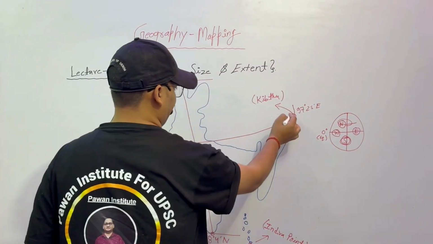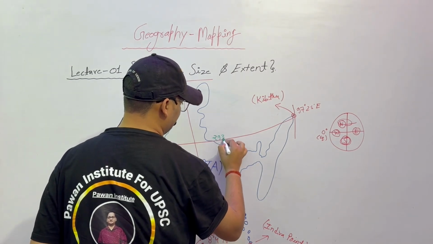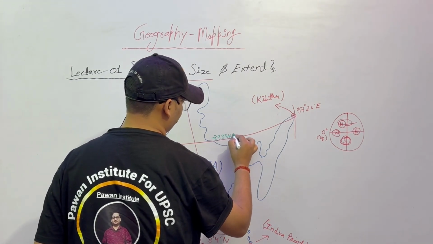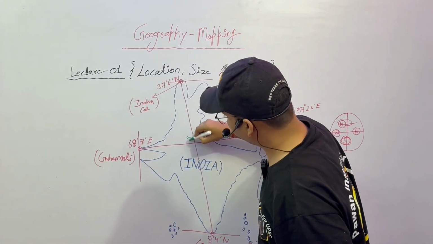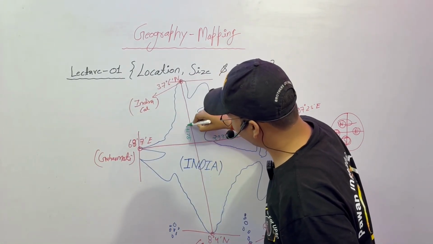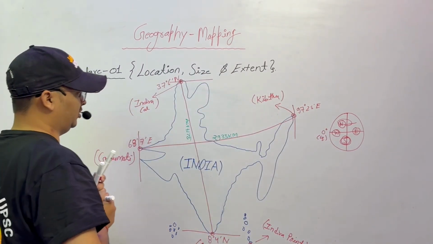From east to west it is 2933 kilometers, and from north to south it is 3214 kilometers. So this is the length and breadth of India.